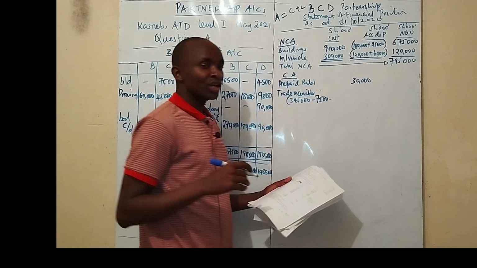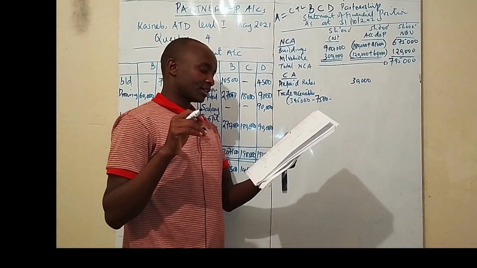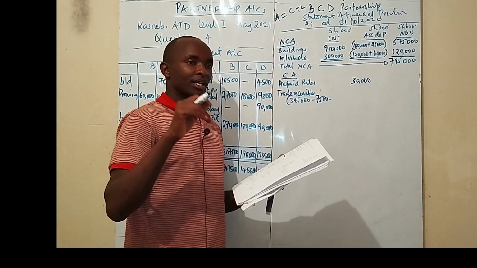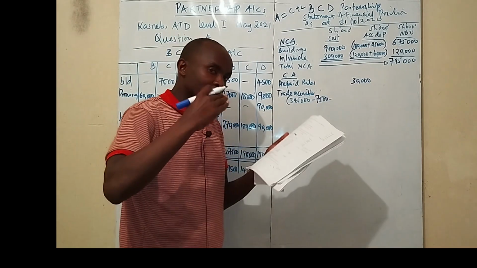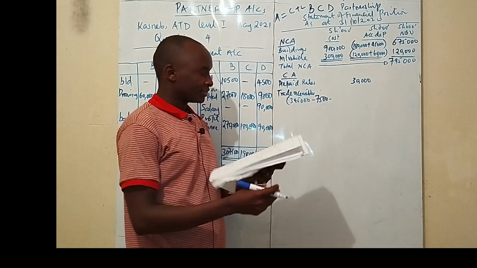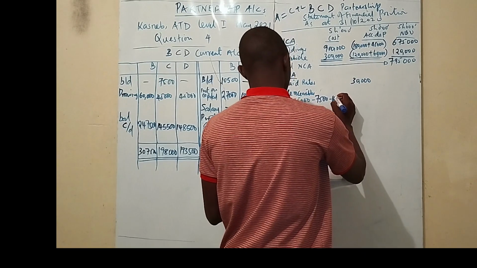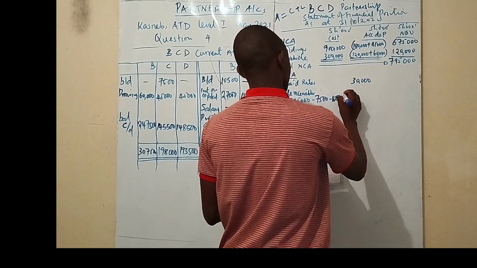But remember, we also had the provision for bad and doubtful debts for the year, not accumulated, but for this year. And the figure was 16,875.